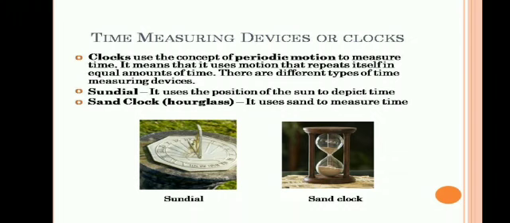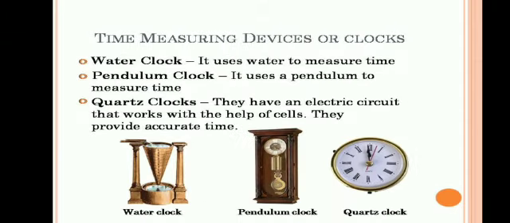The sand clock uses the flow of sand from one glass bulb to another to measure time. Water clock. It uses water to measure time. Water clock uses the rate at which water drips from one vessel to another to measure time intervals.